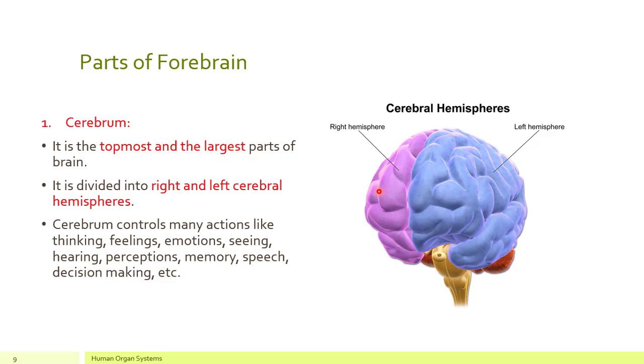Now, what is the function of this largest part of brain? It controls many actions like thinking, feelings, emotions, seeing, hearing. As now you can see the lecture, you can see the video, you can hear my voice. This is all controlled by your cerebrum. Also the perceptions, your memory, speech, what you are speaking, decision making, and many other important functions are all controlled by this largest part of brain, which is called cerebrum.